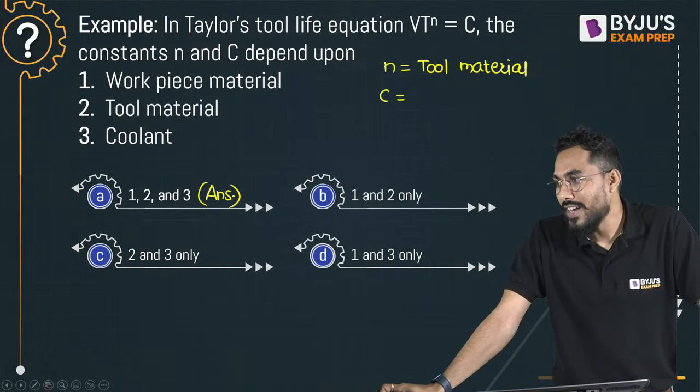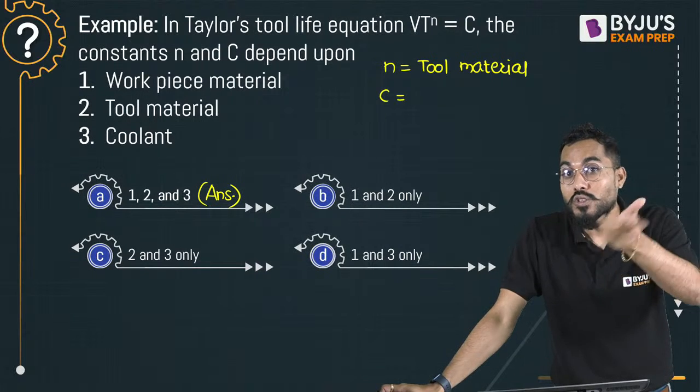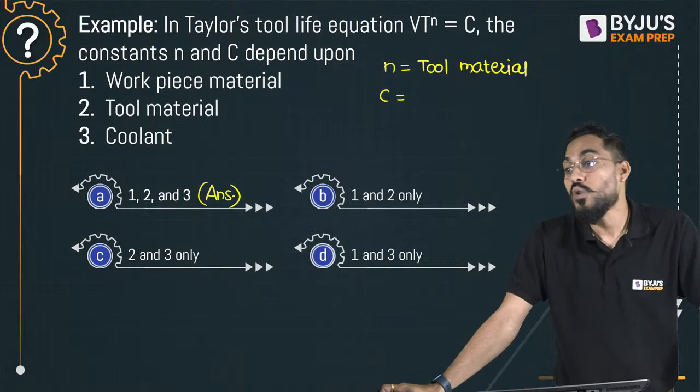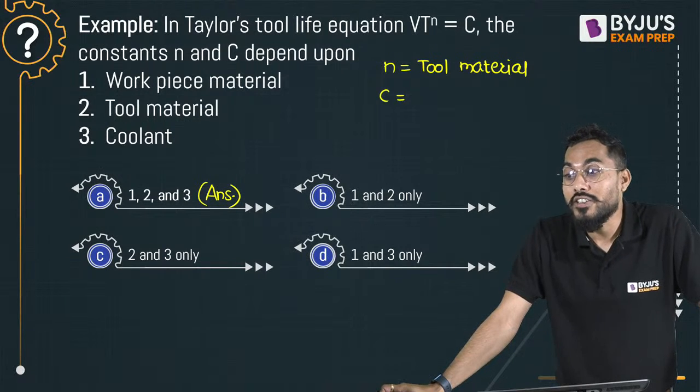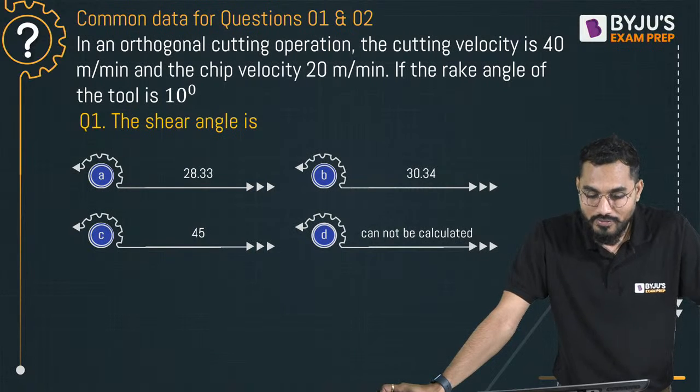Very correct. Working conditions, what does that mean? Working conditions can mean temperature. Lubricants used or not used can also be considered working conditions. Coolant used or not used is called machining conditions. Right? Fine. Next question is in front of you.